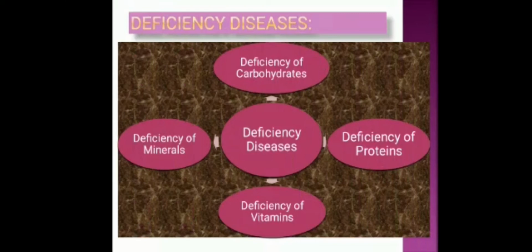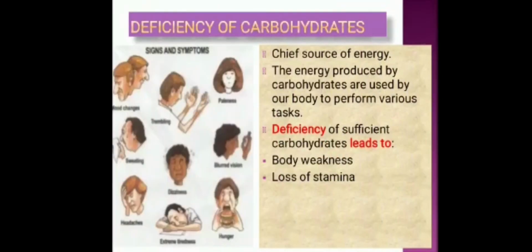Now we will discuss the deficiency of carbohydrate, deficiency of protein, deficiency of vitamins and deficiency of minerals. First, deficiency of carbohydrate. As all of you know, it is the chief source of energy. So carbohydrate provides us a lot of energy to perform various tasks. Now absence of this means deficiency of carbohydrate.